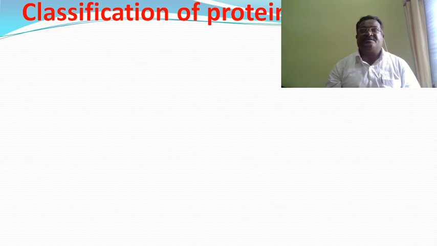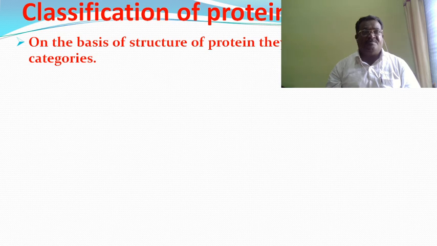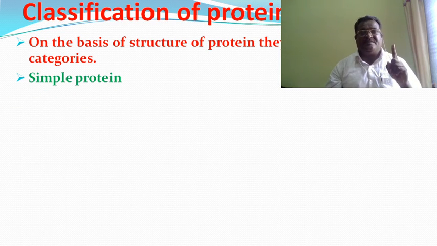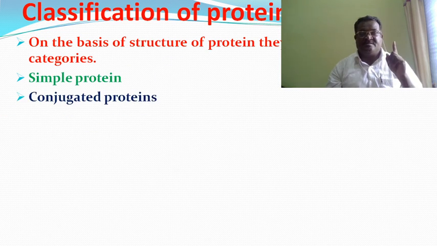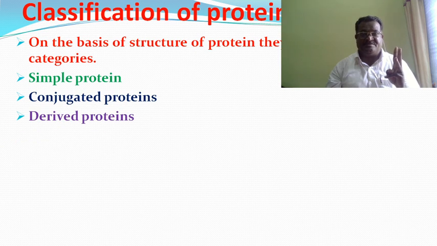Now the classification of proteins. On the basis of their structure, proteins are classified into three categories. The first one is simple protein, the second is conjugated protein, and the third is derived proteins.